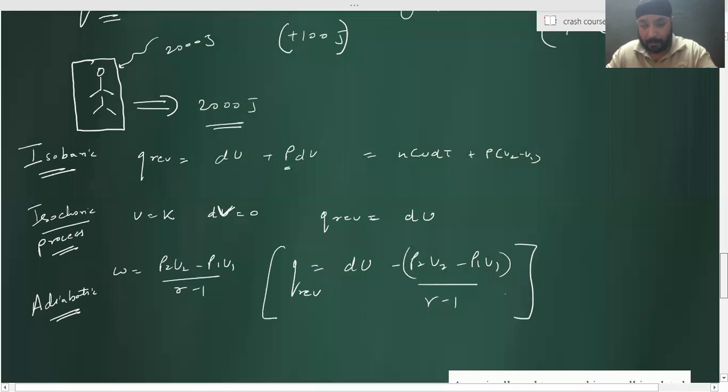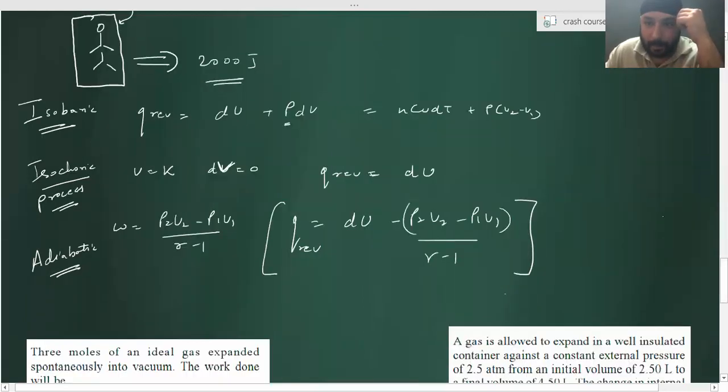Sir, I had one doubt. For adiabatic change, when Q is equal to 0, could the work done be the change in U? Yeah, it will be. So I can just write it as change in U. I don't have to write P2 V2 minus P1 V1. It's fine. If you know the change in temperature, you can do that. Okay. Thank you.